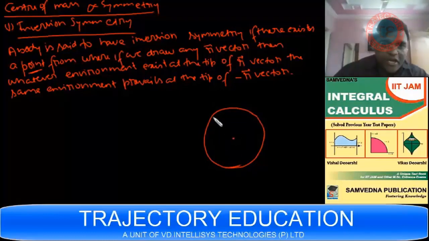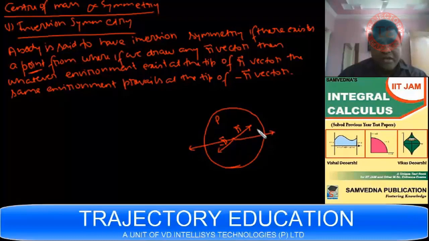So this is a spherical object having mass density rho. If I draw any r vector, whatever environment prevails at the tip of this r vector, environment can be mass density, over here it will be mass density. So whatever mass distribution you have over here, the same mass distribution you can find at the tip of minus r vector. If I draw an r vector like this, I don't find any mass over here, so I won't find any mass at the tip of minus r vector. So this particular object has got an inversion symmetry.